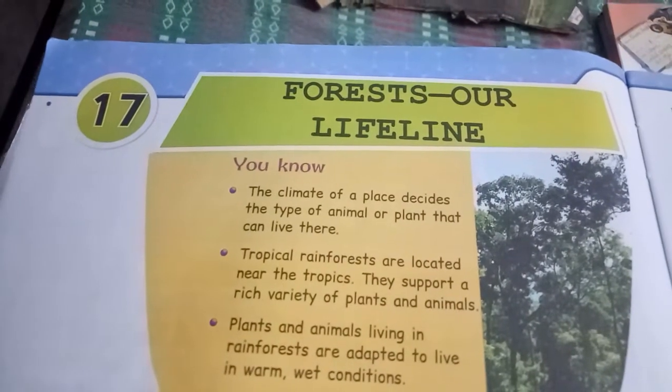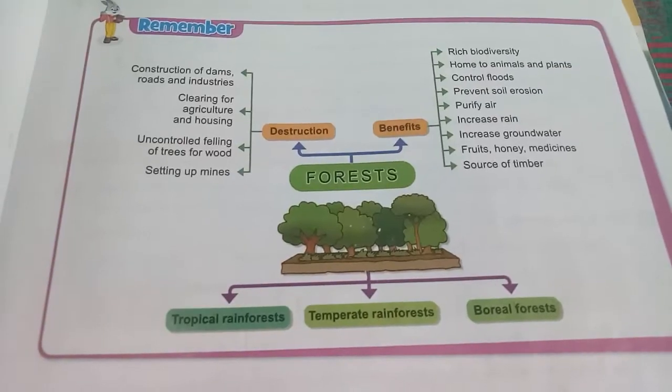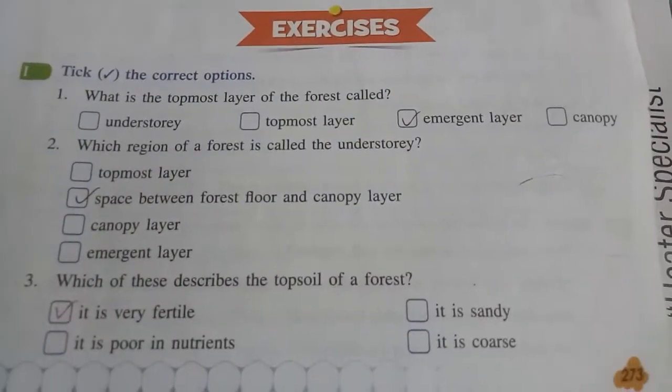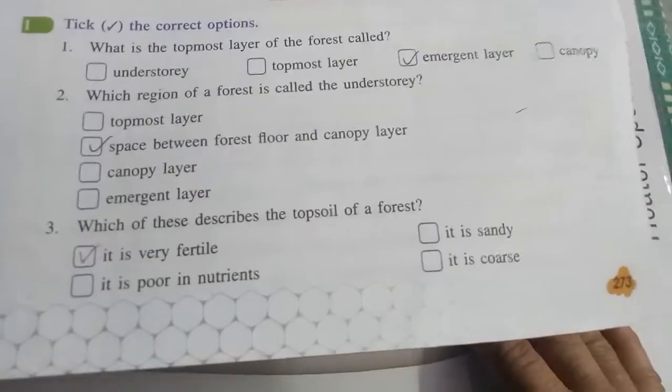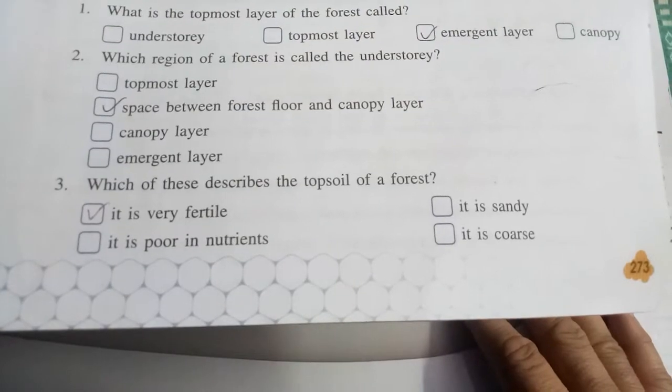Chapter 17 Forests, our lifeline. What is the topmost layer of the forest? Emergent layer. Which region of the forest contains the space between the forest floor and the canopy layer? Which layer is the topsoil, which is very fertile? Which of these is true?